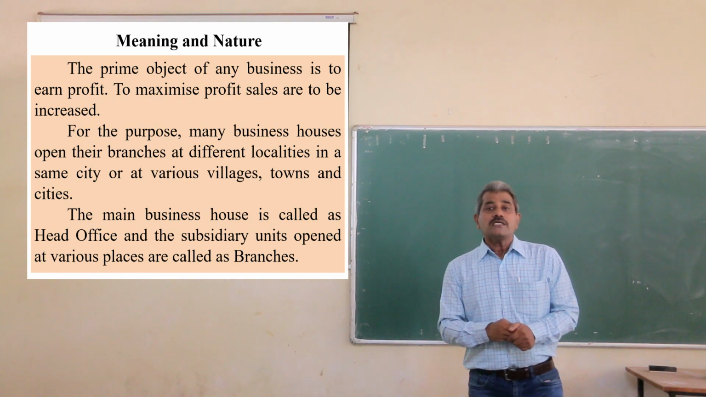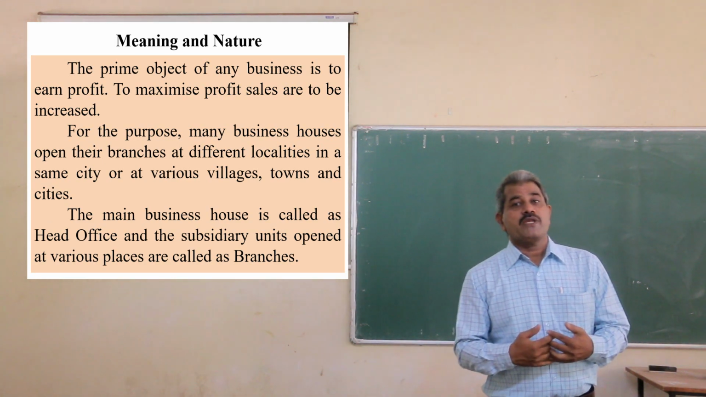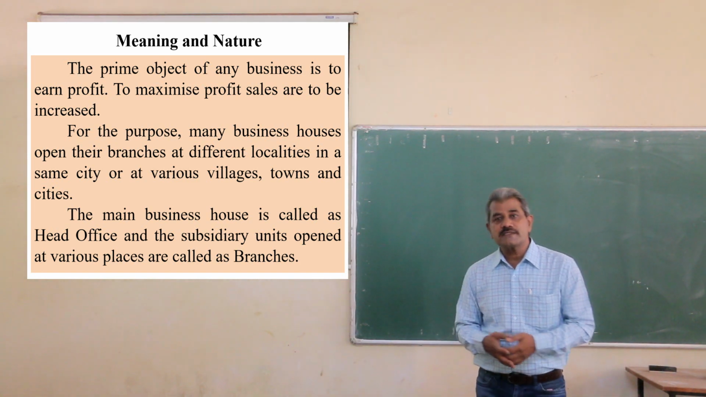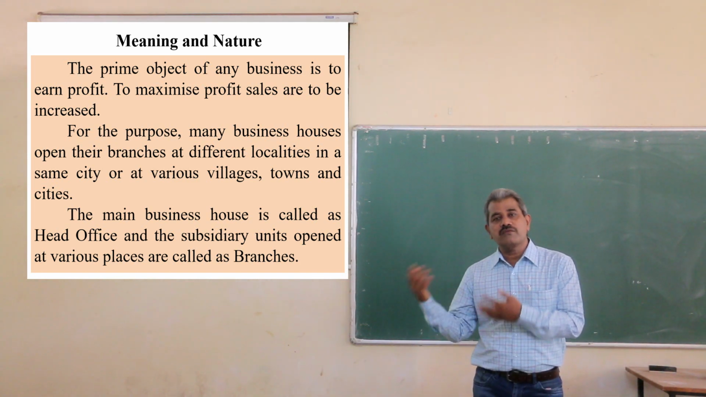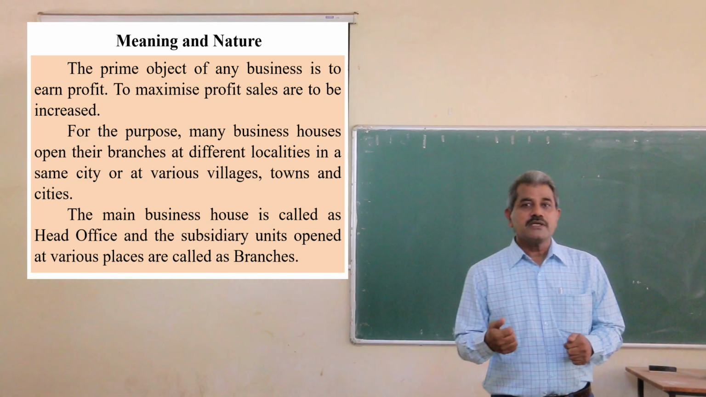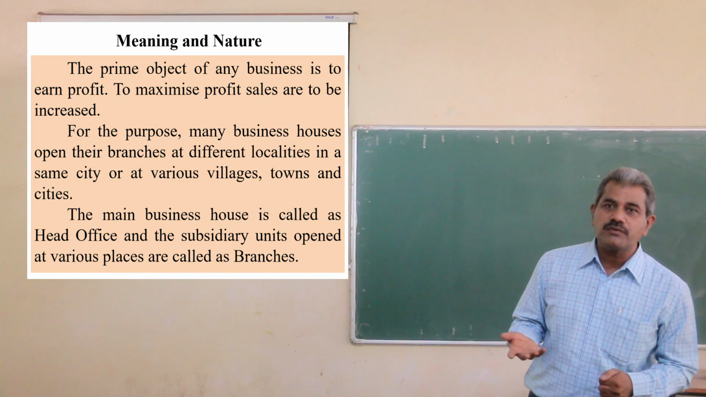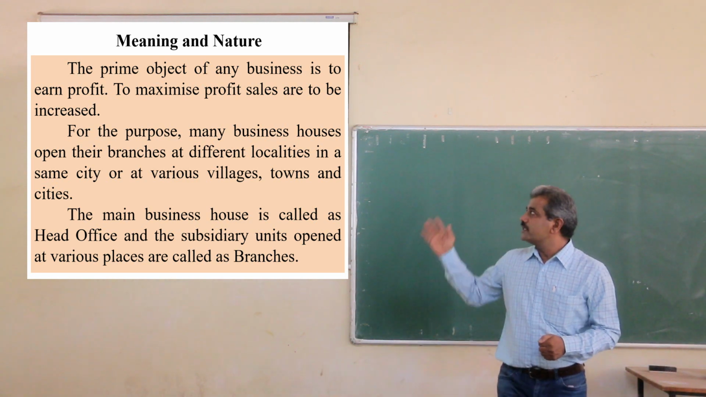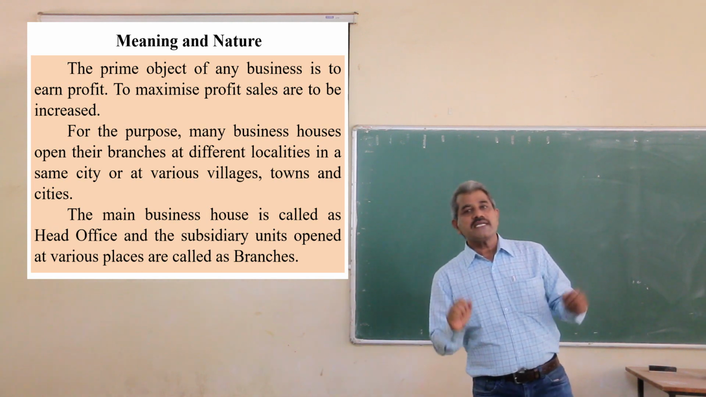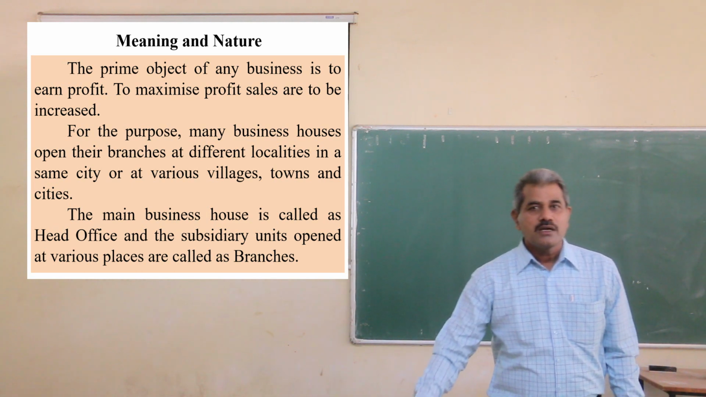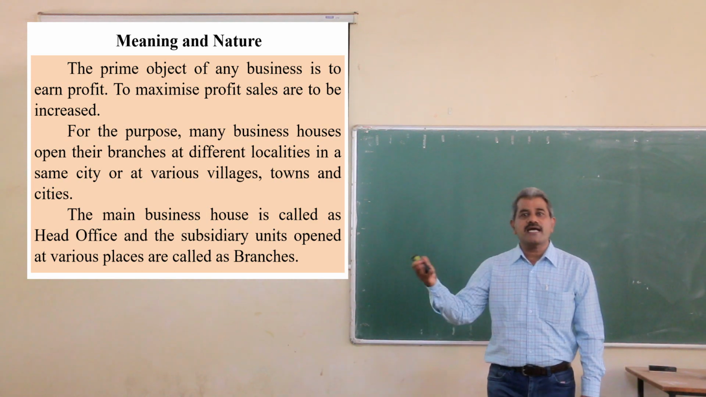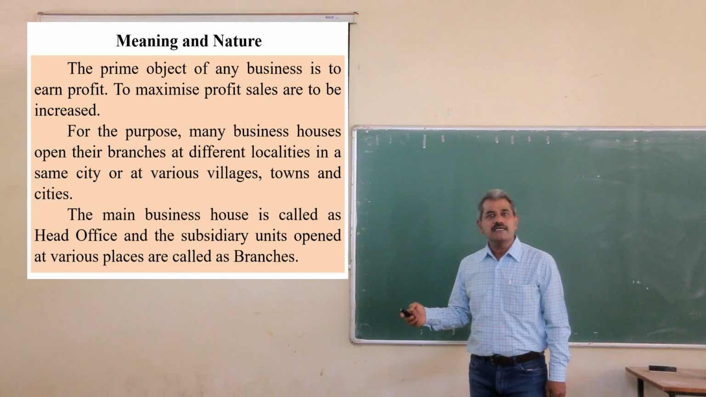Okay. So the branch may be situated in the same city at another place or in other towns or villages, whatever it may be. To open the branch and to increase the sales, and in this way to earn more profit, is the objective of any business. The main business is called the head office, and the part which is situated at another place is called the branch.